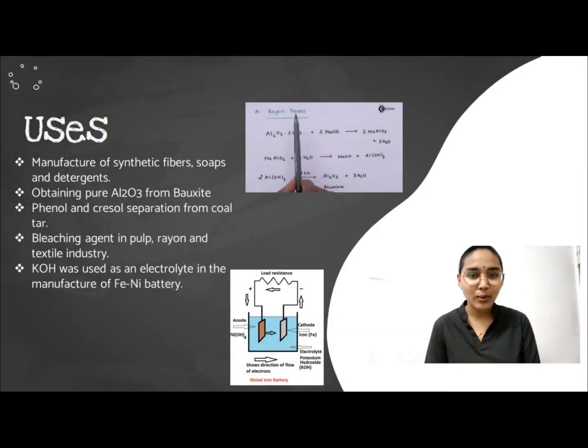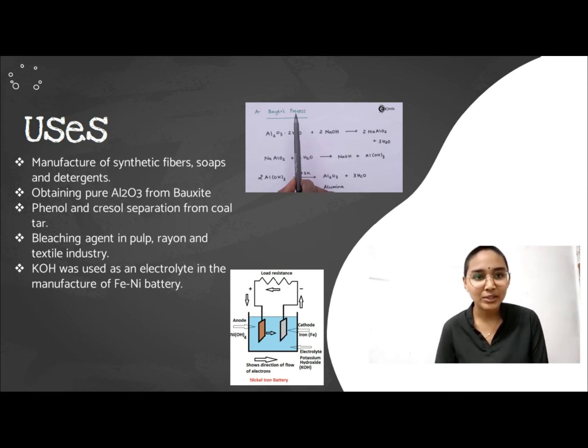Sodium hydroxide is widely used to manufacture synthetic fibers, soaps and detergents. It is also used to obtain pure Al2O3 from bauxite through the Bayer process. It is also used to separate phenol and cresol from coal tar. It also acts as a bleaching agent in the pulp, rayon and textile industries. Potassium hydroxide, on the other hand, is used as an electrolyte in the manufacture of nickel-iron batteries.